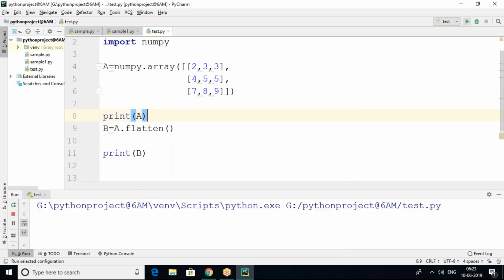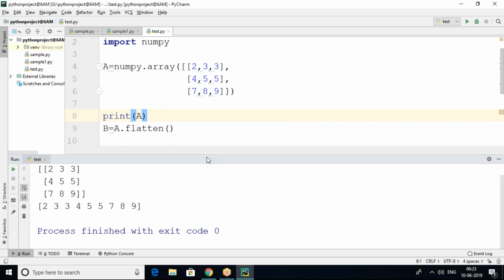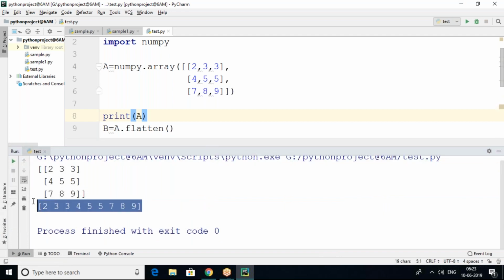So a is a two-dimensional array, and after that it is converted into a single-dimensional array format by using the flatten method. So this is what we can do: NumPy arrays with two dimensions and single dimension, and the normal array module with type code we can create. So this is array processing in Python.